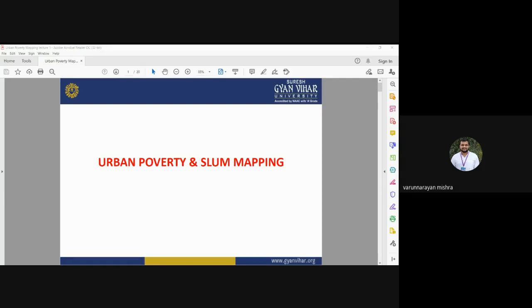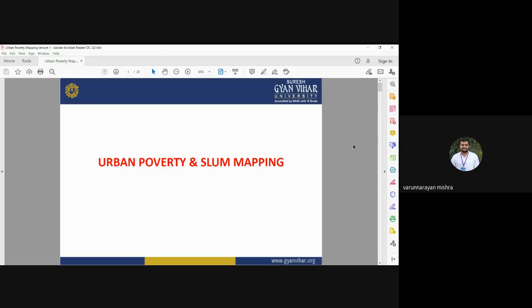Today's topic is about urban poverty and slum mapping. Urban poverty, the types of slum, and the mapping of slum are an important component when we are talking about sustainable urban planning and sustainable urban development.